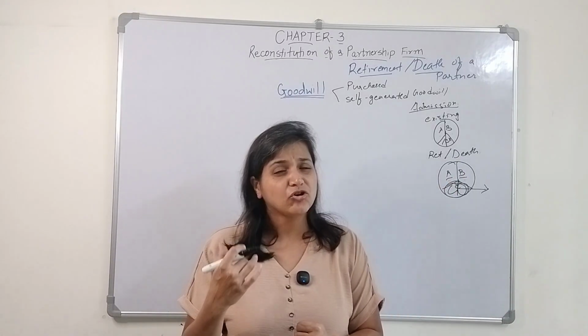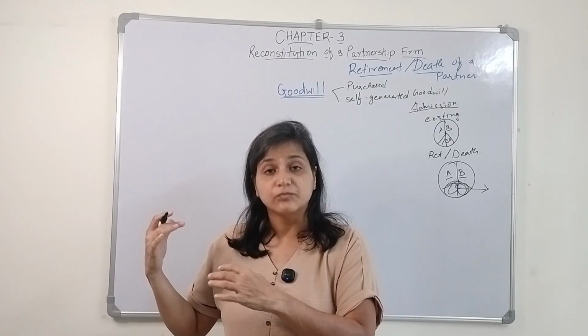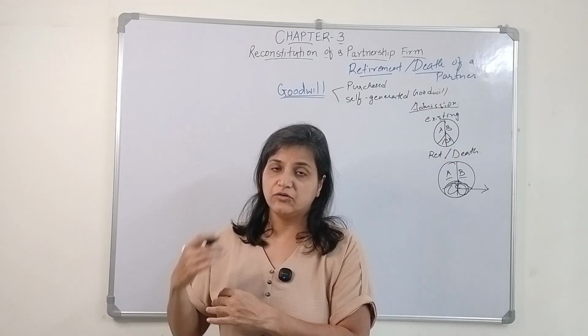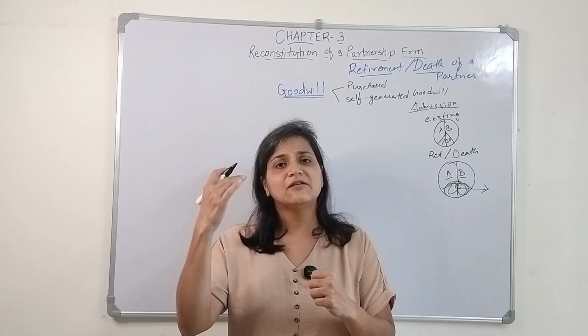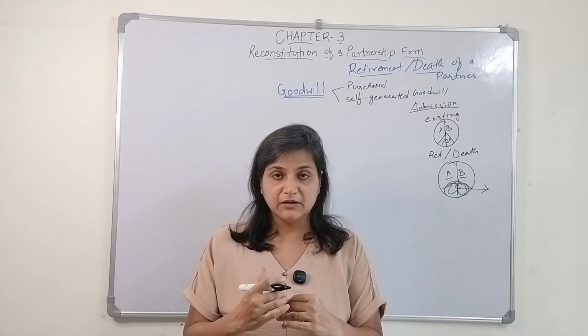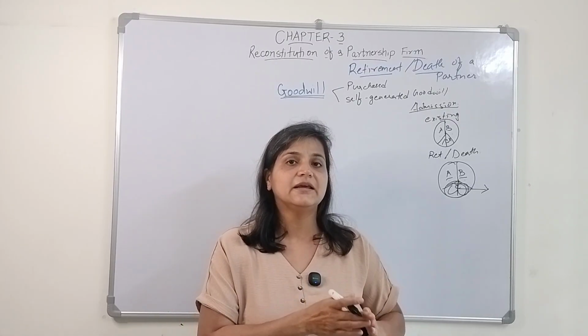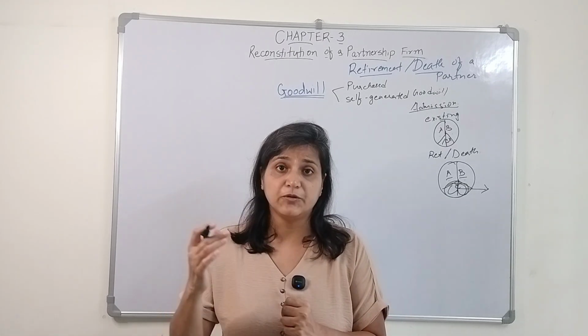Okay, then we talked about the weighted average profit method, wherein the weight was to be given to which year? To the current year. Similarly, weight was being assigned. If three years' profit is being given, then more weight was being given to the current year's profit, the last year's profit. Okay, similarly we talked about the super profit.